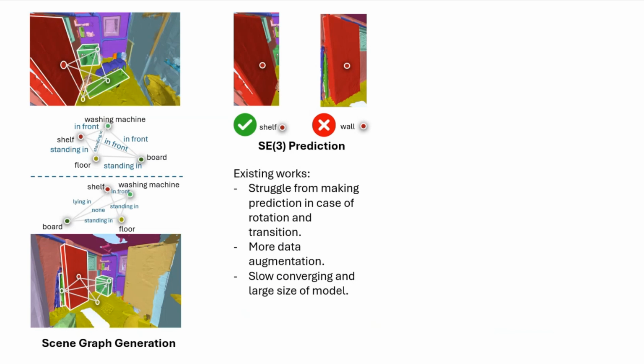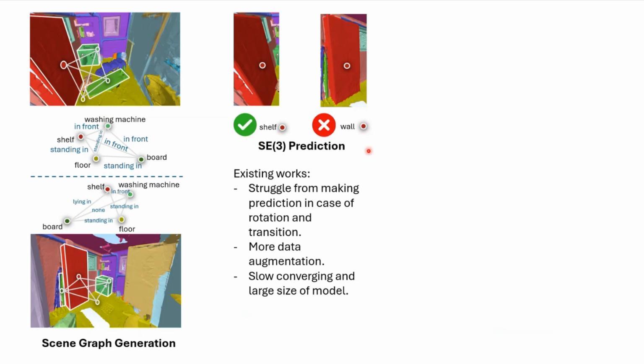Existing work in scene understanding often struggles to make predictions under transformations, such as rotation and translation. As you can see in the image here, from one angle the model detects the object as a shelf, but if we rotate it to a different viewpoint, then it detects the object as a wall.